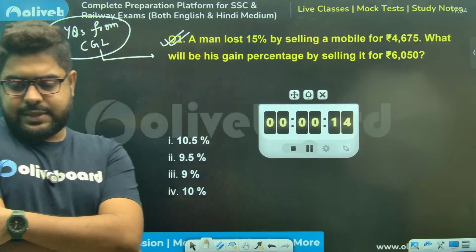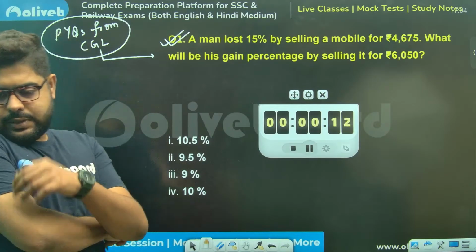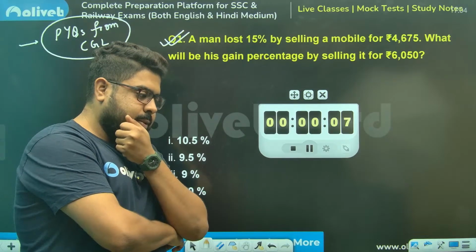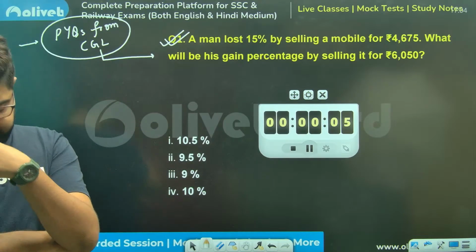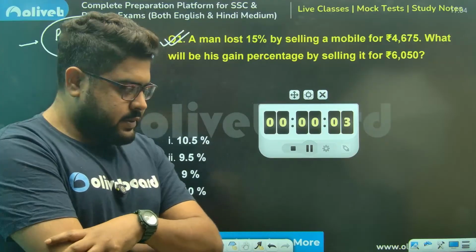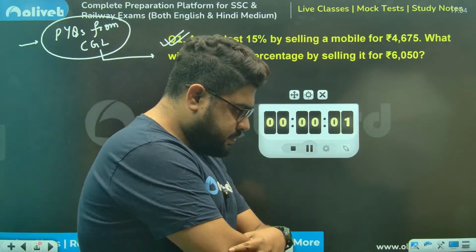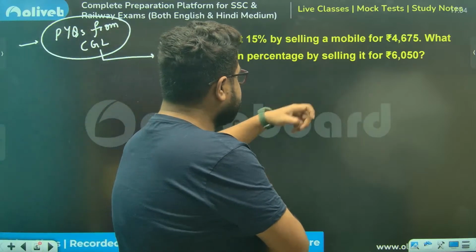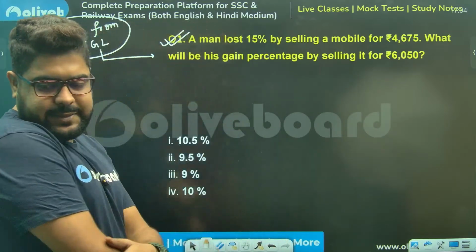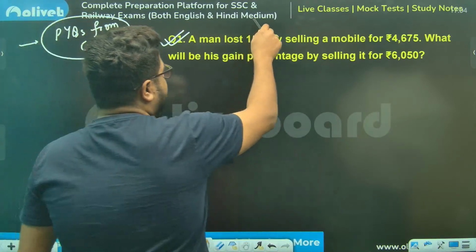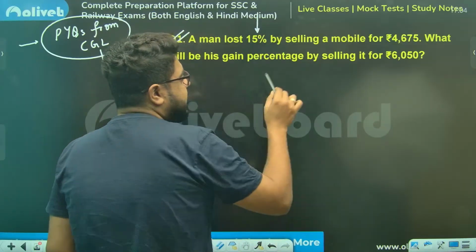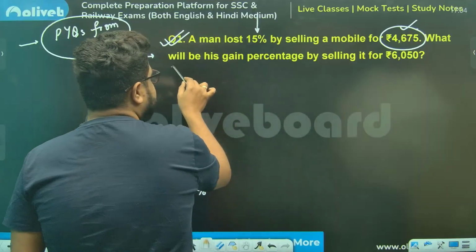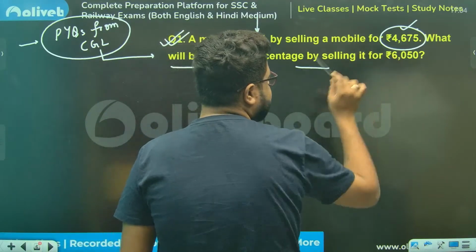Any answers? Please feel free to answer. So 30 seconds is over. How can we solve this? A man lost this much percentage by selling at this price. What will be the gain percentage by selling it for this?